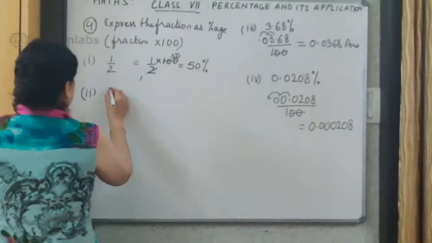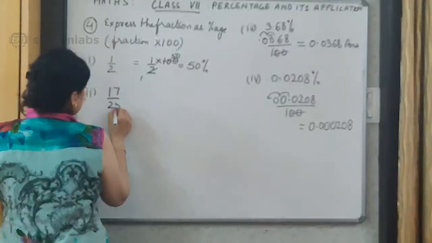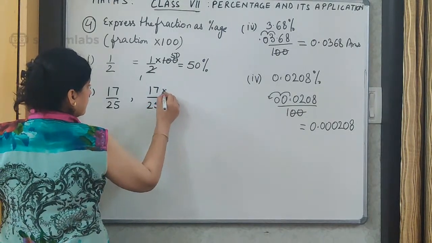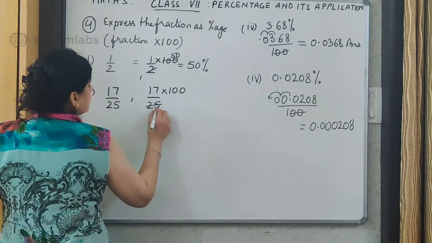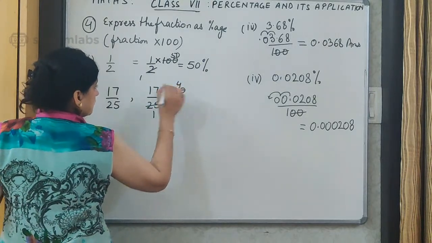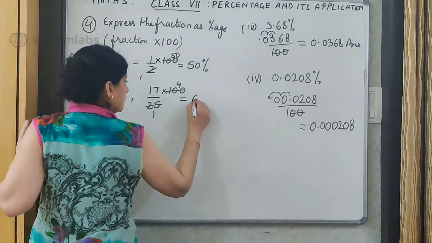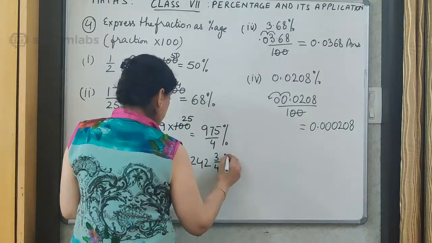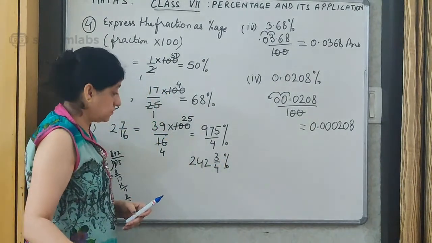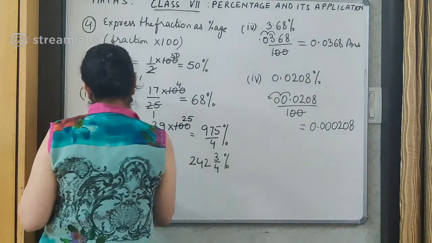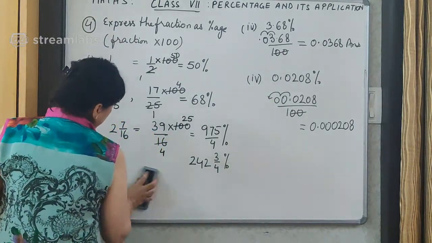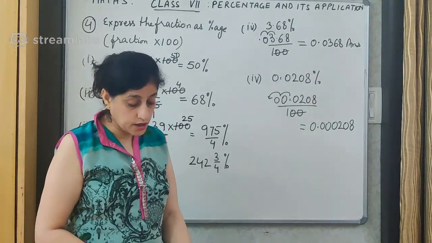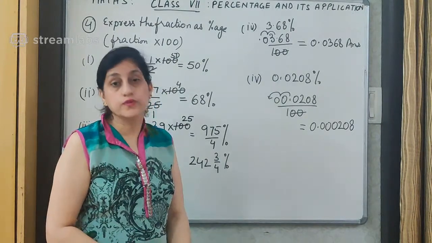The number I am taking over here is 17 upon 25. To convert this again, 17 upon 25 into 100. We know 25 ones are 25 and 25 fours are 100, to give me 68%. Okay. Next, 975 upon 4 gives 243 whole 3 upon 4%, is what we are getting over here.